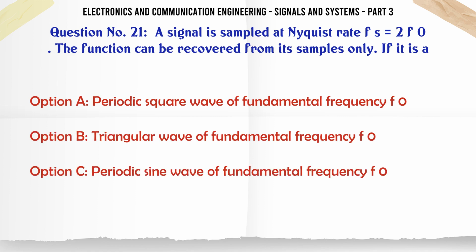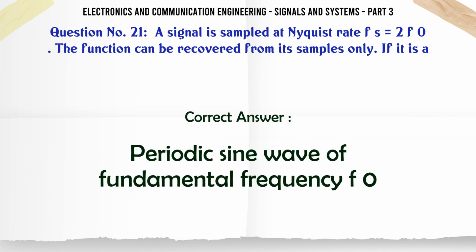The function can be recovered from its samples only if it is: A, a periodic square wave of fundamental frequency f0; B, a triangular wave of fundamental frequency f0; C, a periodic sine wave of fundamental frequency f0; D, a unit impulse function. The correct answer is periodic sine wave of fundamental frequency f0.